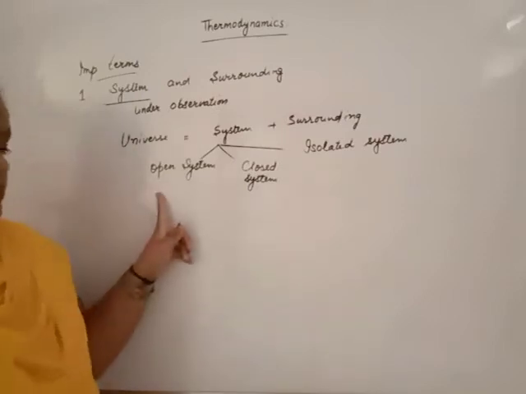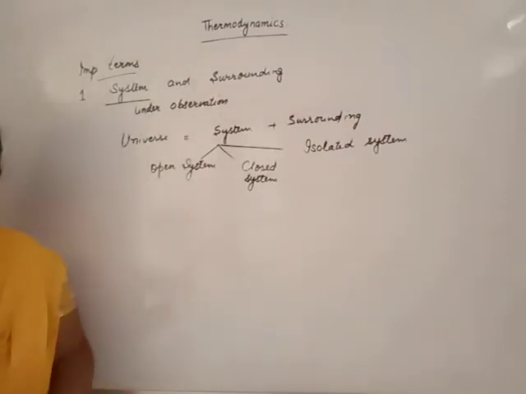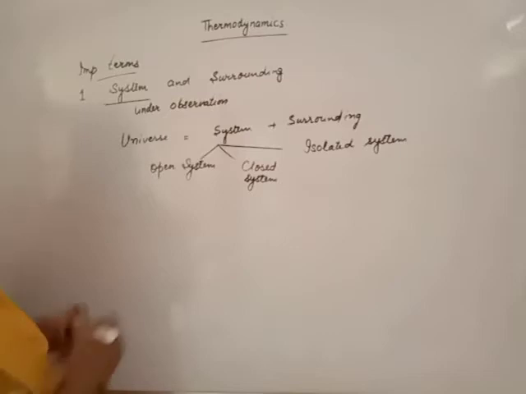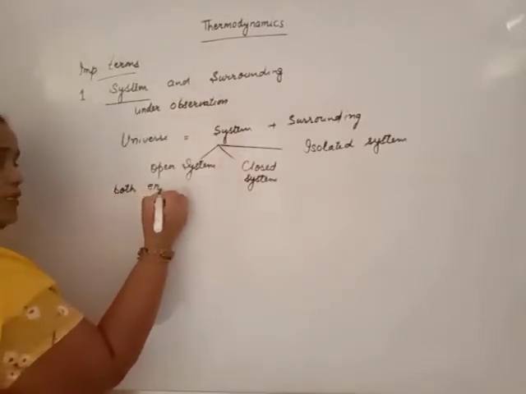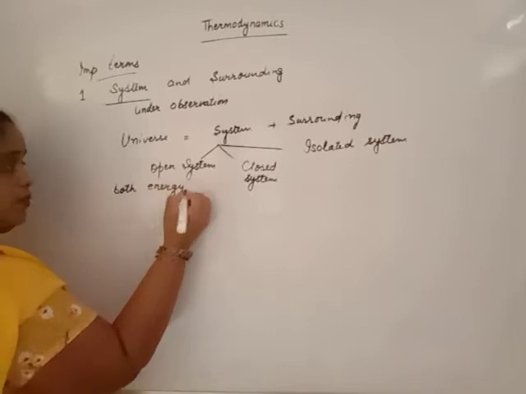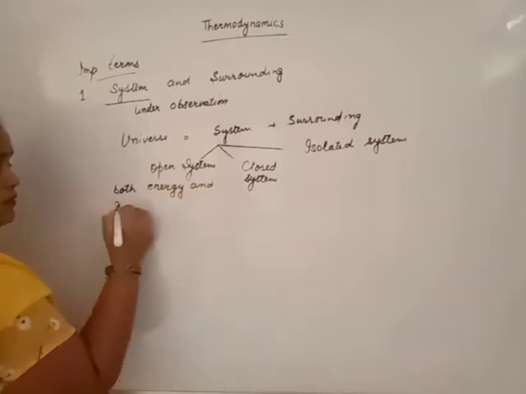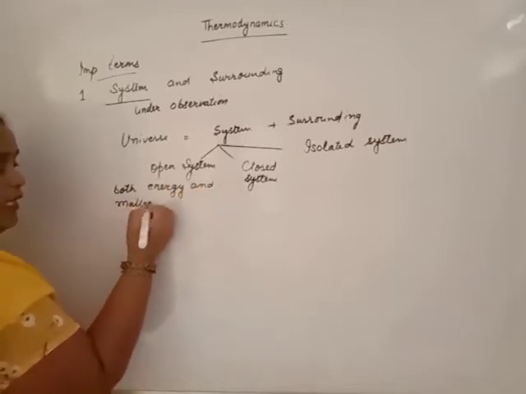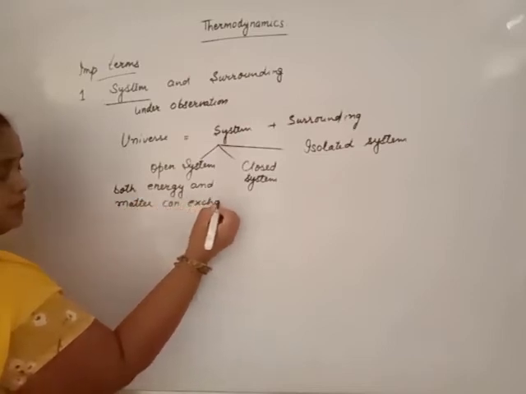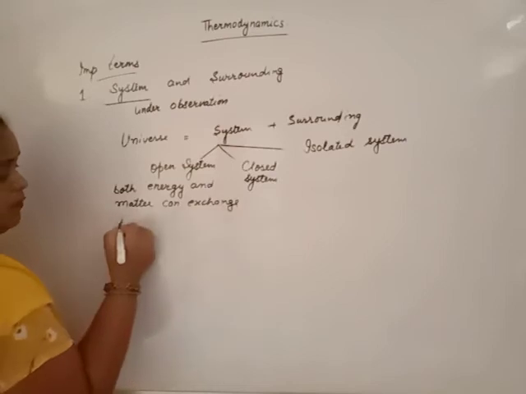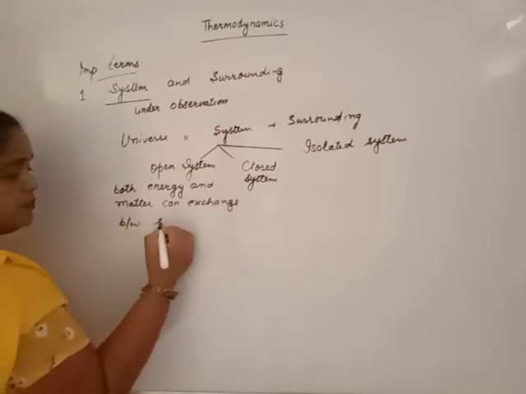Beta, open system. Open system is the system in which both energy and matter can exchange between system and surrounding.